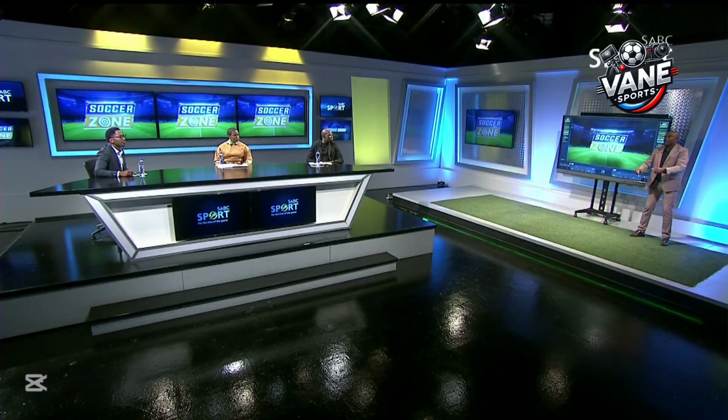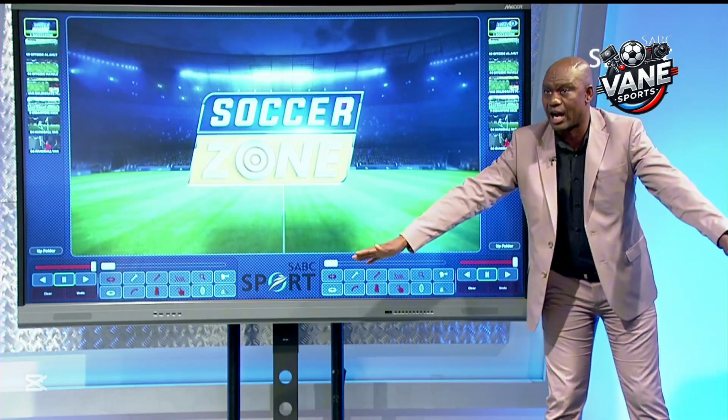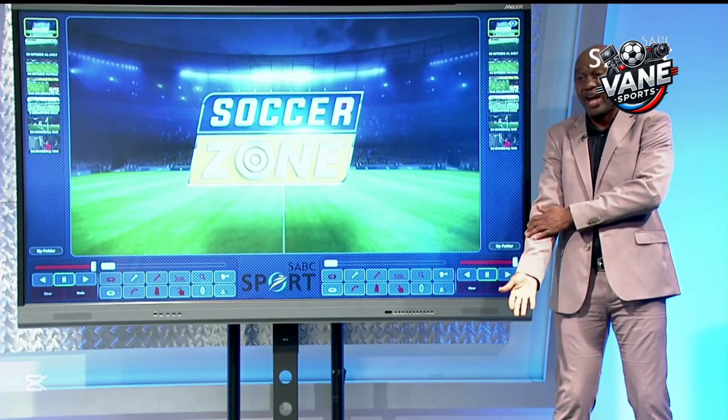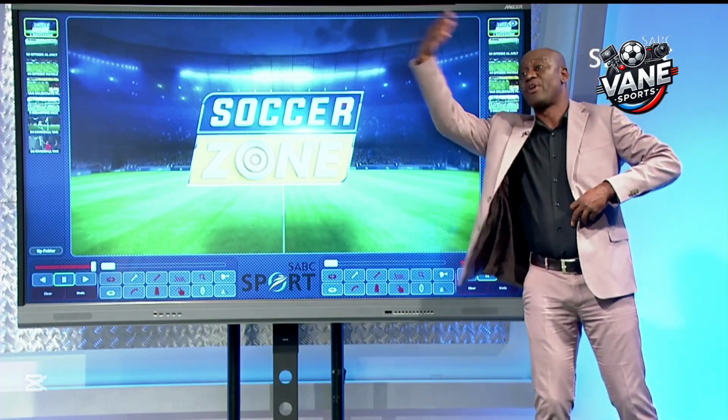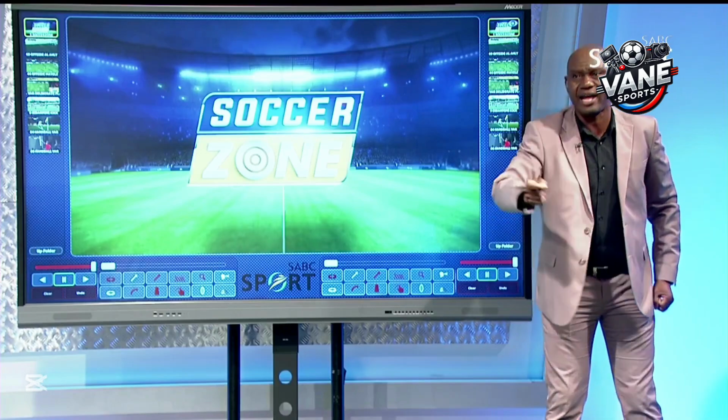People are confused. Here we're talking of scoring with the hand. If you score with the hand, football does not allow it. But if you're a defender and it touches your hand, that's where we talk of natural or unnatural. But when you score with the hand as an attacker, natural or unnatural doesn't matter. It doesn't matter.